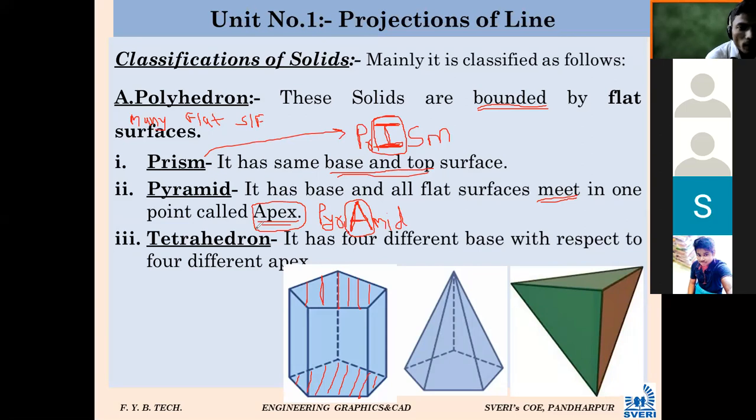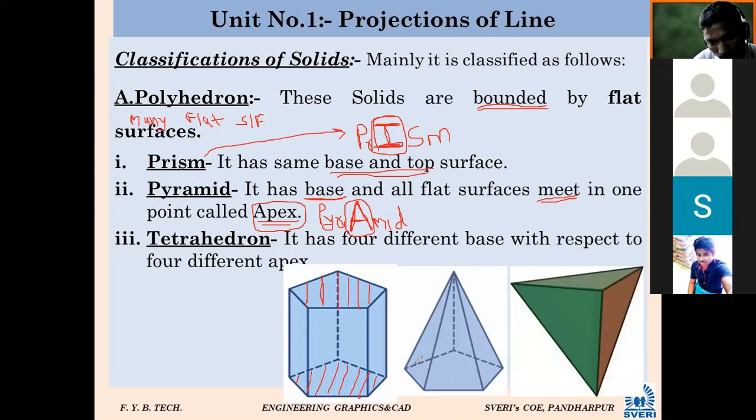In short, we are calling it a pyramid. A pyramid has a base, and what other? Base and apex. So the object here is the pyramid. Now the second object you can see.